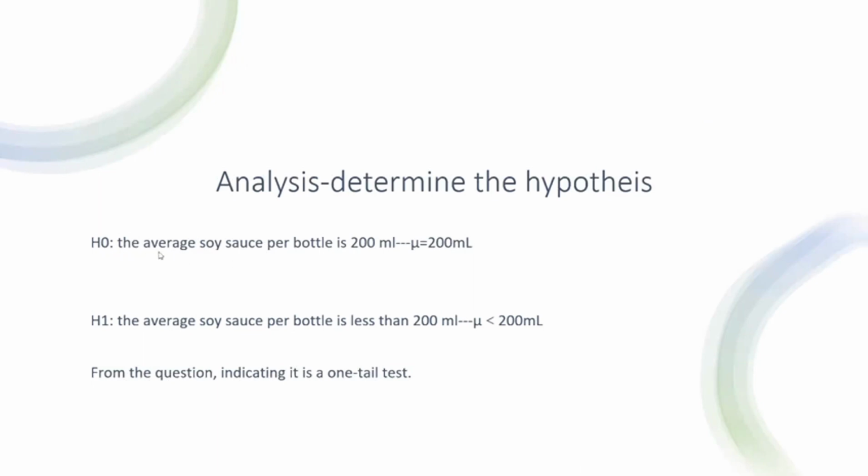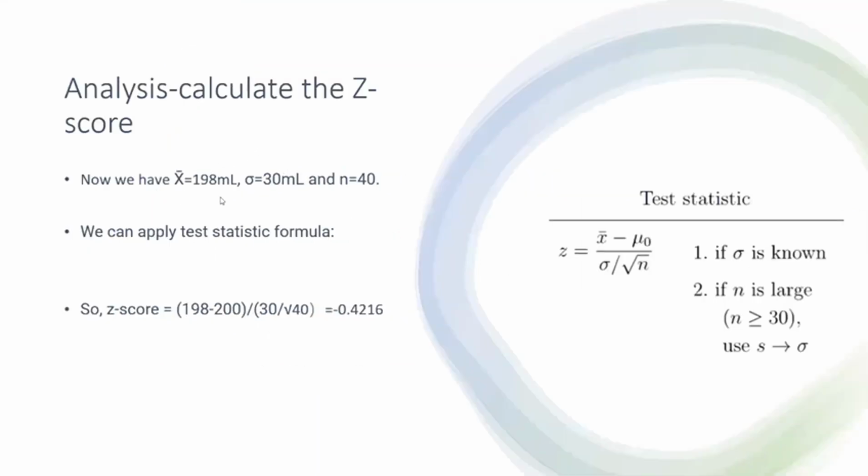We set H0 as mu equals 200. The H1 is the average is less than 200. So from this question, we can know that it is a one-tailed test. Then we can apply the test statistic formula and put some numbers into the formula. We can calculate the z-score is minus 0.4216.